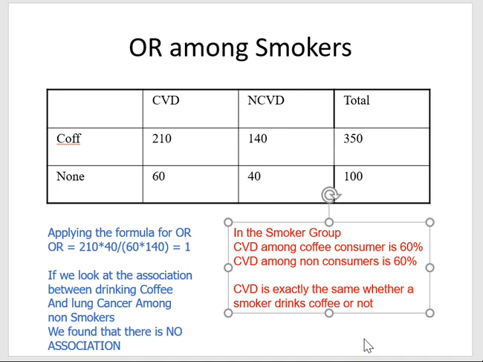However, when you put them together, an apparent relationship appeared, which is a fake relationship, a confounding relationship. In fact, the true relationship is that there is no association between coffee and CVD. And therefore here smoking is confounding the relationship between coffee and CVD by making a non-association appear as if it exists.